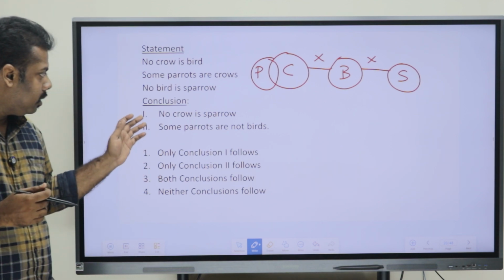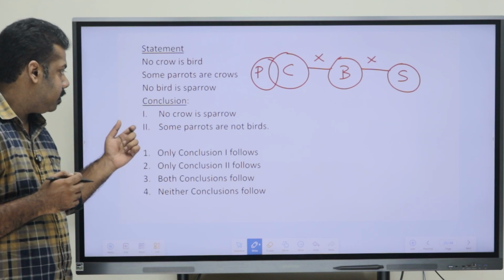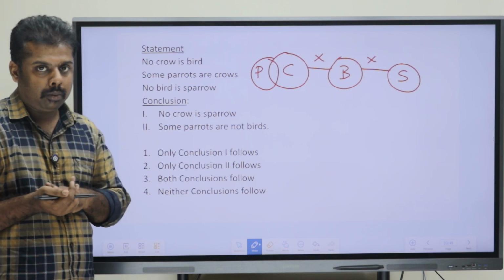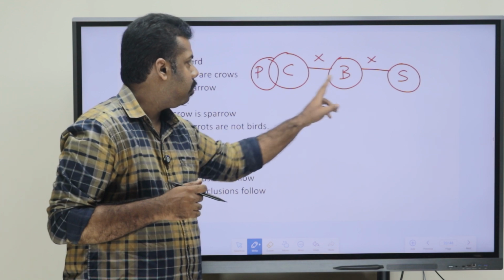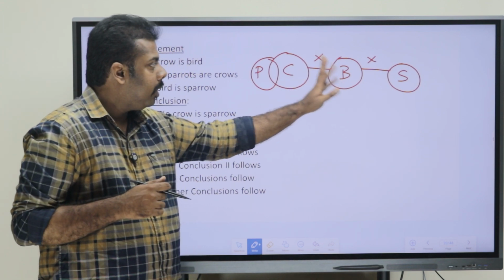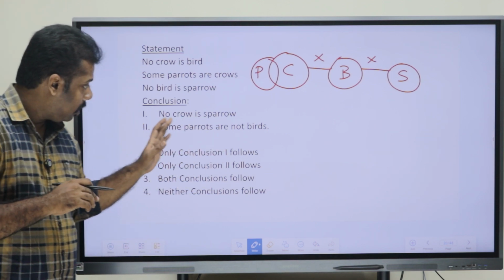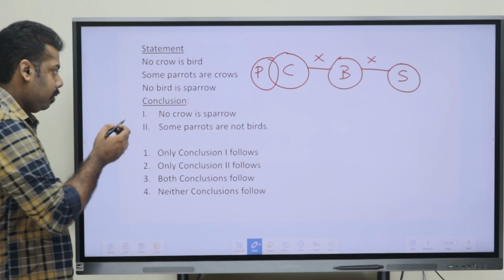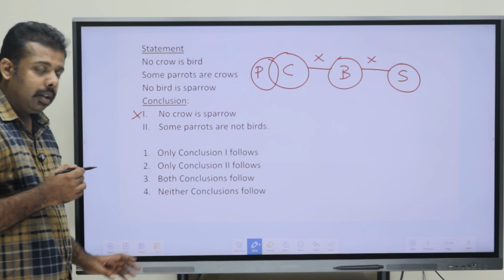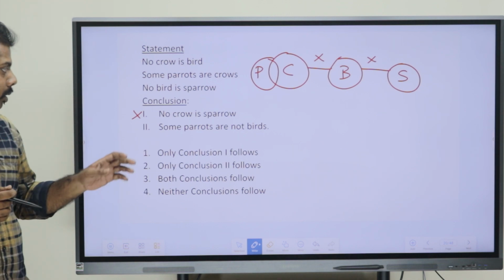Now just discussing the conclusions here. What does the first conclusion say? No crow is sparrow. So sparrow is here, crow is here. As we can see, they don't have a direct relation. So can we say no crow is sparrow? We are not sure about that. So we have to mark this definite conclusion as wrong. Now moving on to the next conclusion here.